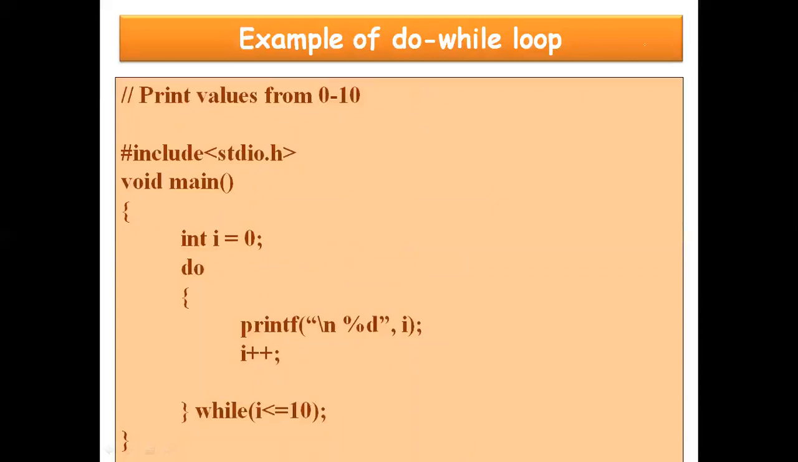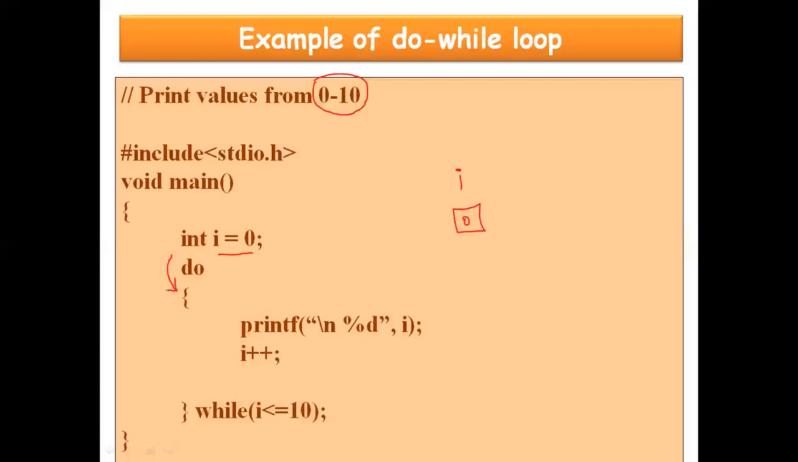So here, what exactly do we want to do in this particular example? We want to print some values, maybe from 0 to 10. So I have taken a variable I and initialized it with 0. This initialization you can do in a separate statement also, but here I have done the initialization along with the declaration. So what is my I? Initially my I is 0, right? Then control will come here.